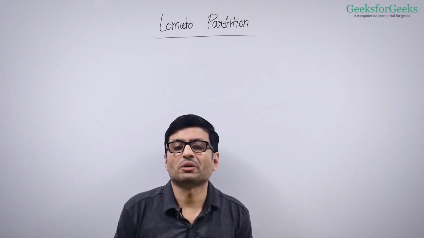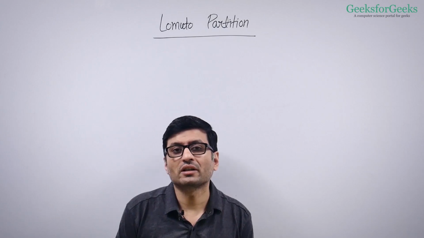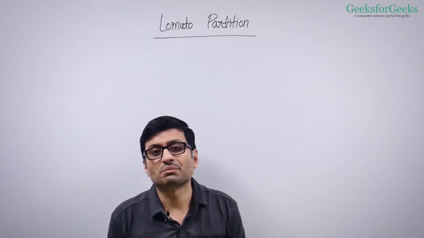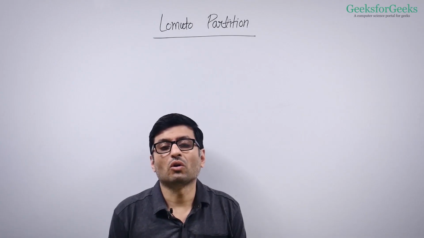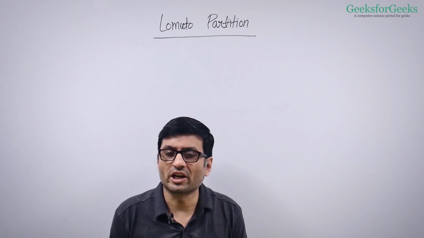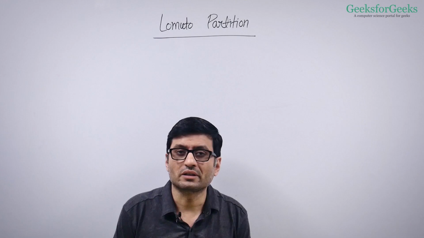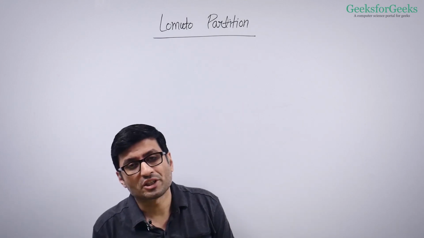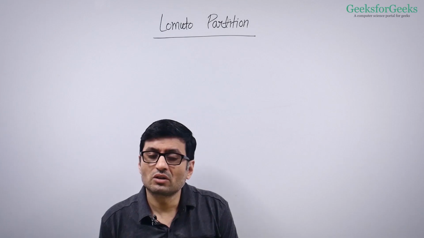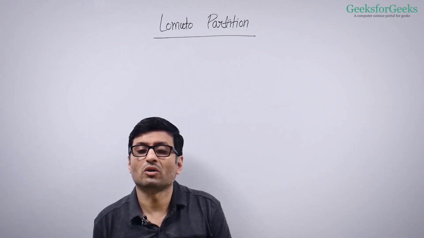In this video, we talked about Lomuto partition. Lomuto partition partitions an array around a pivot in big O of n time. It requires big O of 1 extra space. Also, it does only one traversal of the input array, right? Unlike naive partition, which was doing 3 traversals. So obviously, it is better than the naive partition. There is one more partition algorithm called Hoare's partition algorithm. On average, Hoare's partition algorithm works much better than Lomuto partition.